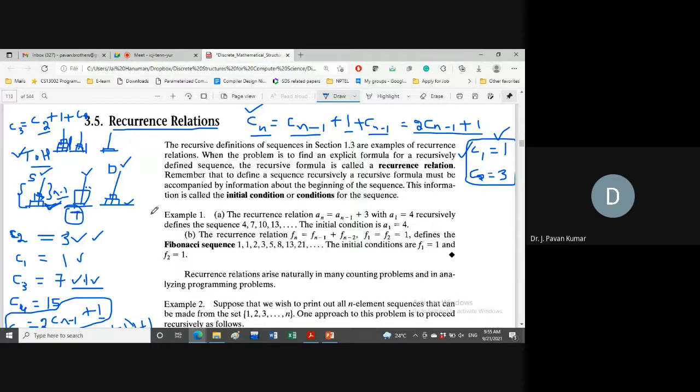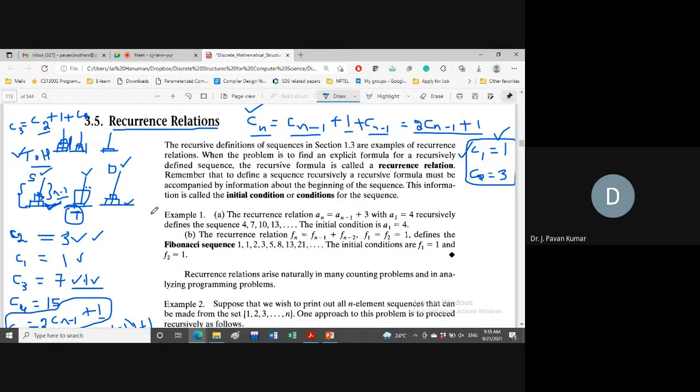Now I want to find the 10th Fibonacci number. How will we calculate it? F9 plus F8. For that again, F9 needs F8 and F7, F8 needs F7 and F6, like that for all the Fibonacci numbers. In order to calculate the 10th Fibonacci number, we need to calculate 9 and 8. Next, for 9 and 8, we require the previous ones, and for those we require the previous ones, until we reach base cases. Base cases mean initial conditions.